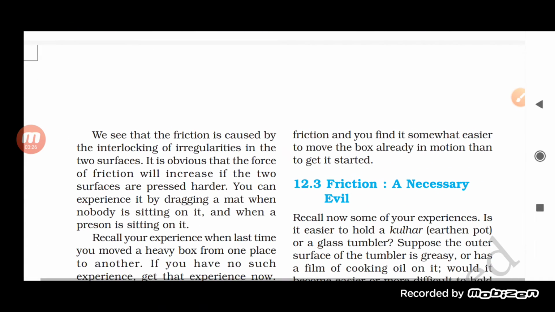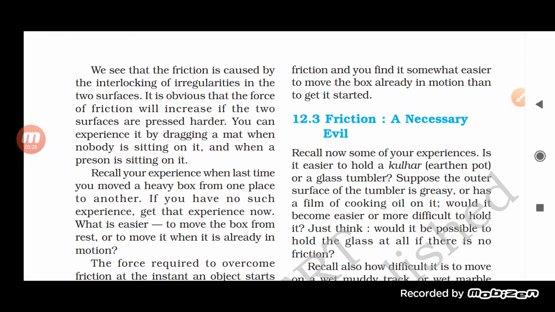Now we have understood one thing, that friction is basically caused by the interlocking of irregularities. The irregularities present in the two surfaces cause interlocking, and ultimately that opposes the force acting on that particular object.